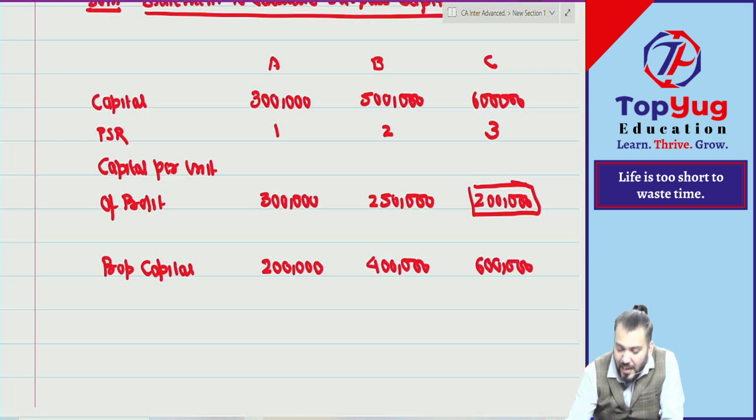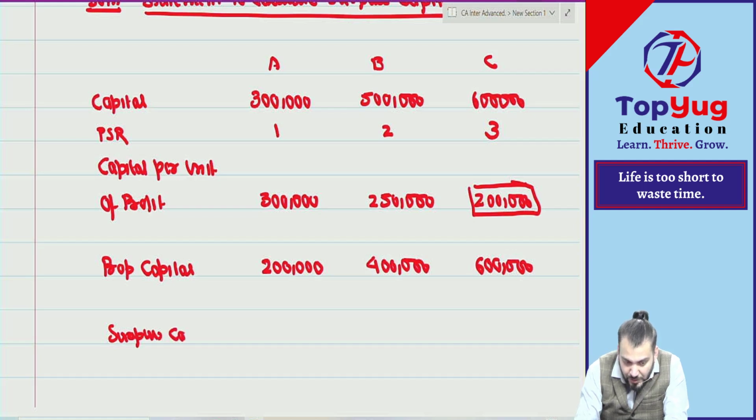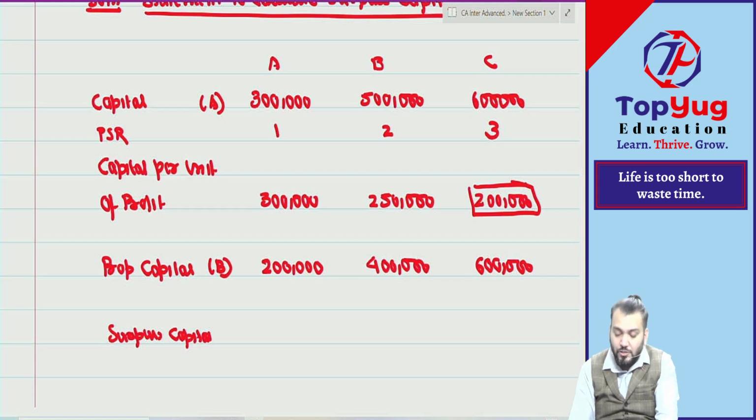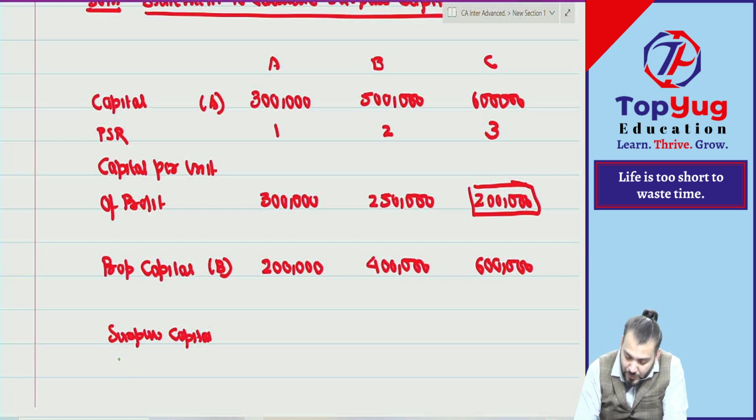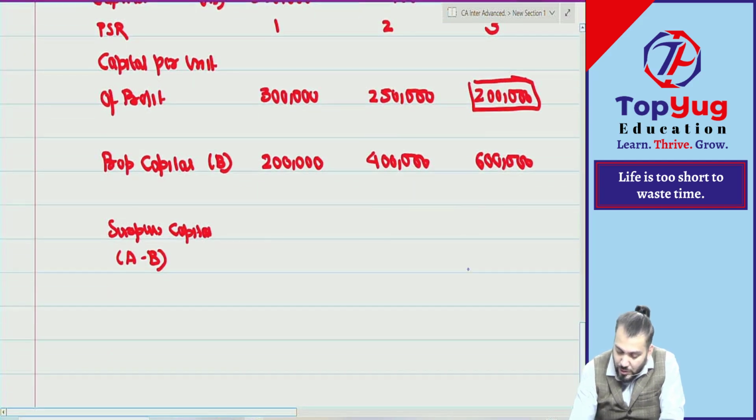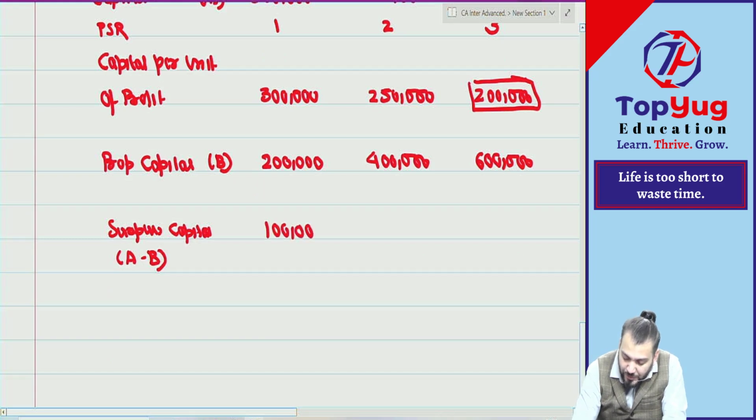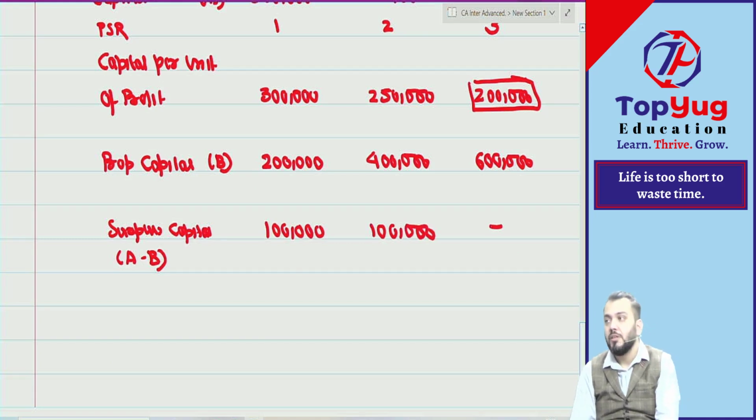So can I say A has contributed surplus capital to the extent of, so we'll find out surplus capital. If this is actual capital and this is proportionate capital, surplus capital will be actual minus proportionate. It will be 1 lakh for A. B has how much surplus capital? 1 lakh. And C has how much surplus capital? 0. Means one thing is clear: first we should pay A and B to the extent of 2 lakh.